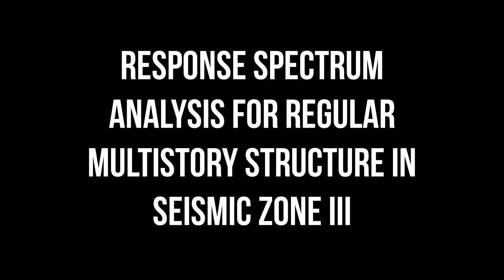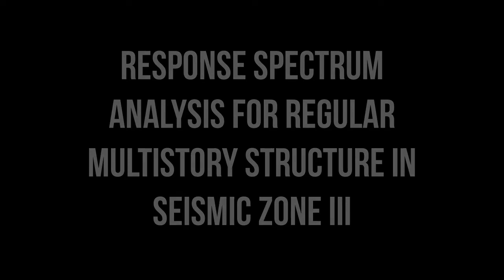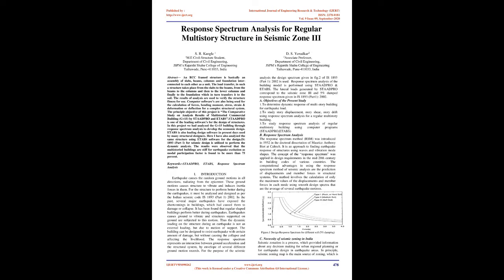Response spectrum analysis for regular multistory structure in seismic zone 3. Abstract: an RCC framed structure is basically an assembly of slabs, beams, columns, and foundation interconnected to each other as a unit. The load transfer in such a structure takes place from the slabs to the beams, from the beams to the columns and then to the lower columns, and finally to the foundation, which in turn transfers it to the soil. The results of analysis are used to verify the structure.